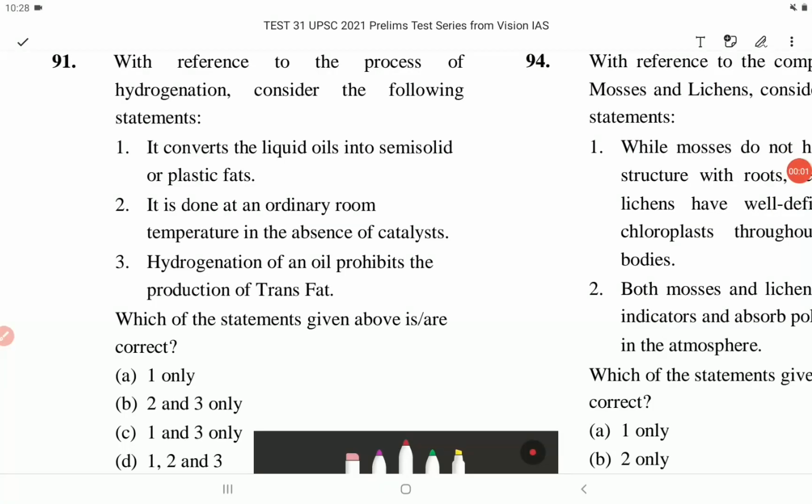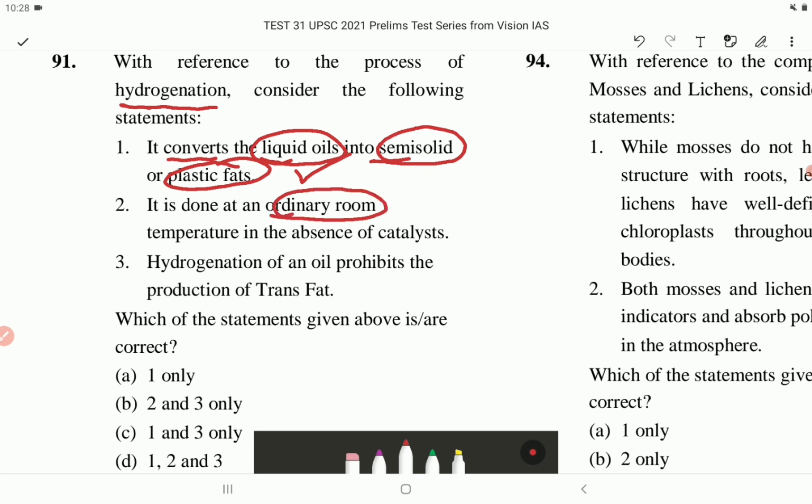Question number 91. With reference to the process of hydrogenation, consider the following statements. Statement 1. It converts the liquid oils into semi-solid or plastic fats. This is correct. Number 2. It is done at an ordinary room temperature in the absence of catalyst.